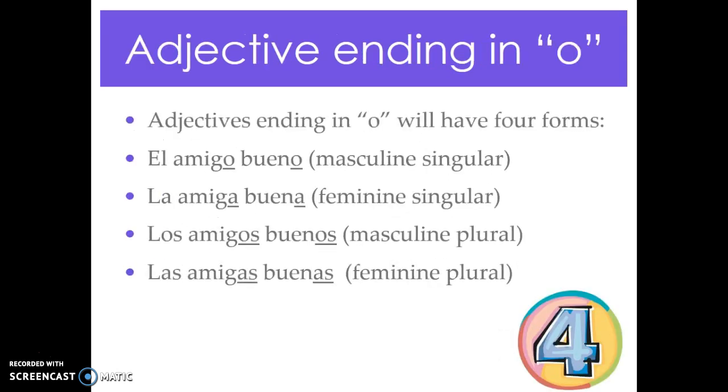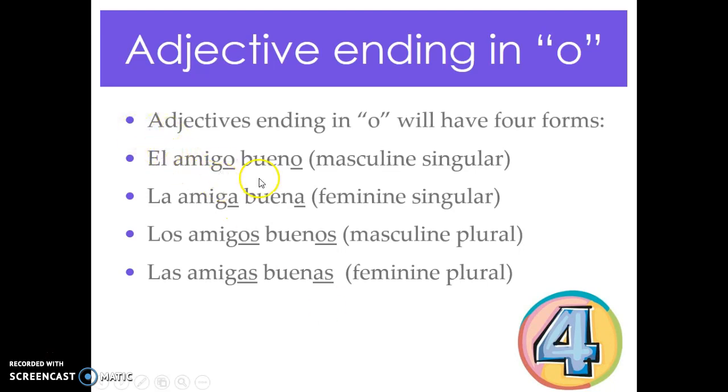For the adjectives that end in O, they have 4 forms. So if I gave you an adjective that said bueno, right? Okay, that's an adjective ending in O. You have to know that it can either be one out of these 4, which we were kind of working with yesterday. Bueno, which would be masculine singular. Buena, feminine singular. Os, which is masculine plural. And as, which is feminine plural. So we have O, a, os, and as, right?